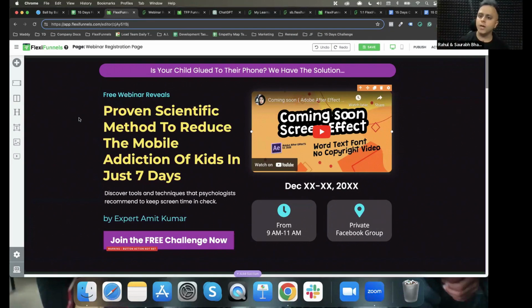If we are doing a call booking funnel, one good ad, one call booking page, one thank you page, and you are sorted for your life. If we are doing a local business selling page, once again, one good ad, one good local business page, one thank you page, you are sorted for life. Just think about it. You just need to get it right just once, and you are sorted for life, and you can achieve anything and everything that you want to achieve in your life.